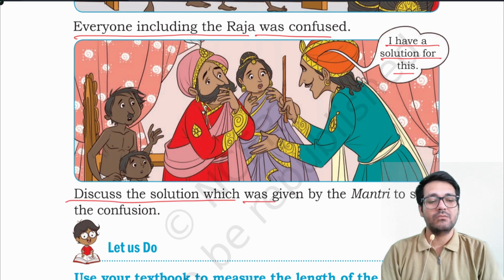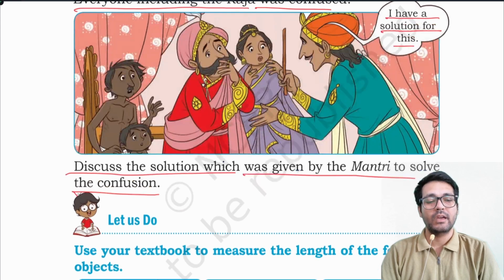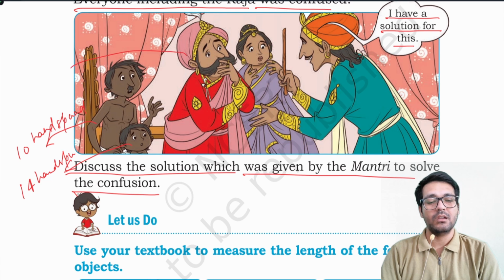Discuss the solution which was given by Mantri to solve the confusion. As per the carpenter, it is 10 handspan. The bed is 10 handspan. As per the son, it is 14 handspan. But as per the king, it is 8 handspan.